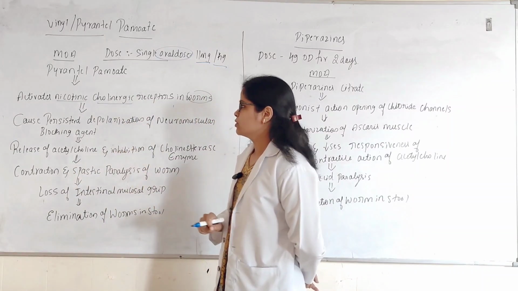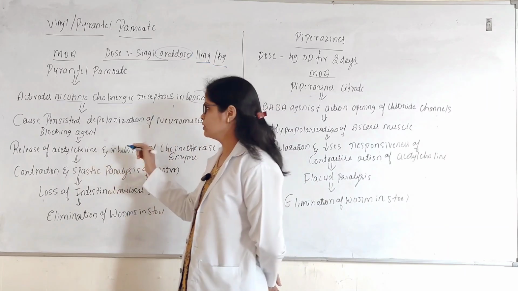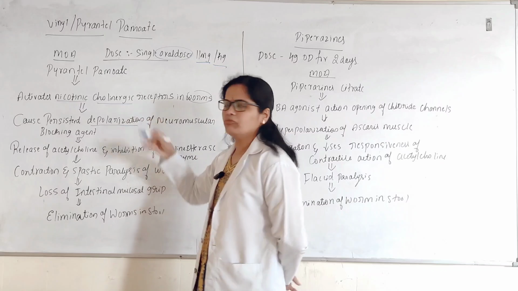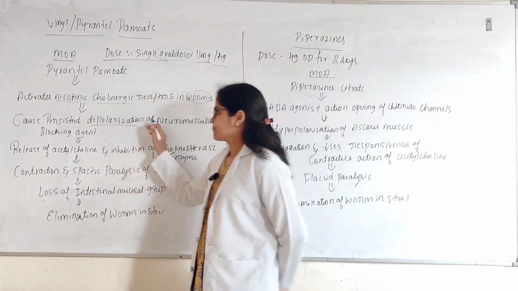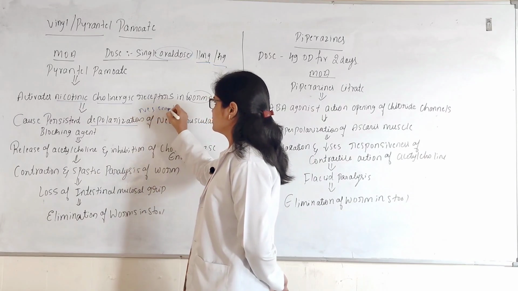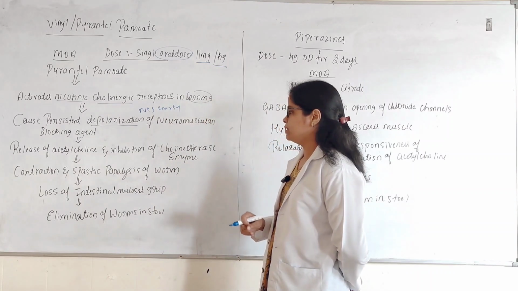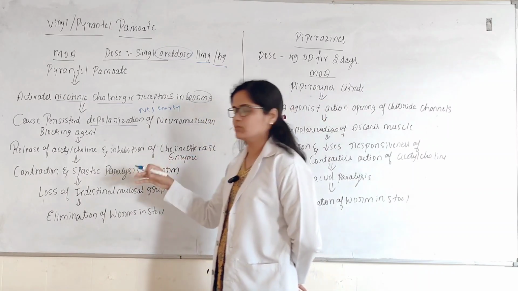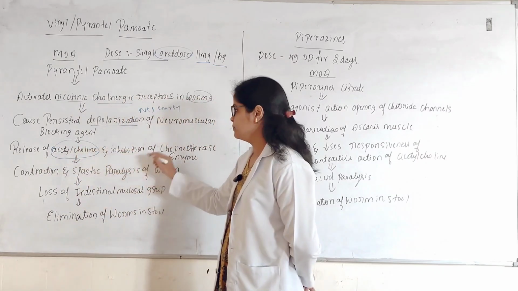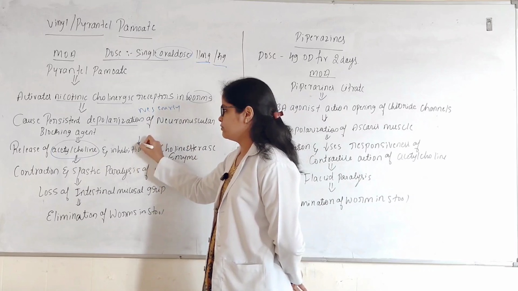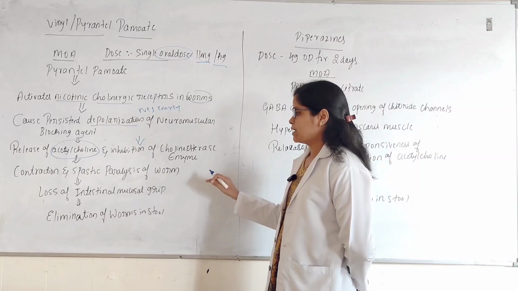Then it leads to persistent depolarization of the neuromuscular blocking agents. Okay, depolarization is nothing but a weakening, causing negative energy on the cells, that is a depolarization. Then it leads to release of acetylcholine and inhibition of cholinesterase enzymes. Okay, it is going to release the acetylcholine and decrease the cholinesterase enzyme activity. Then it leads to contraction and spastic paralysis of the worm.